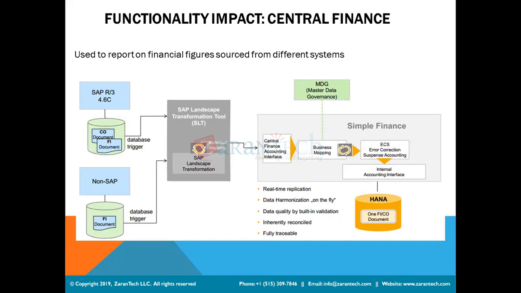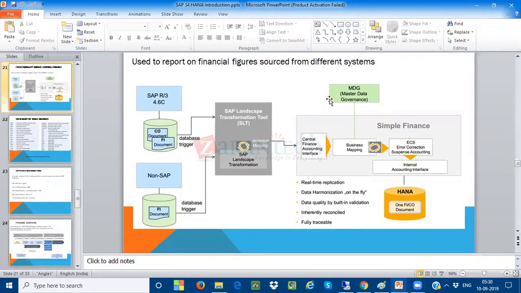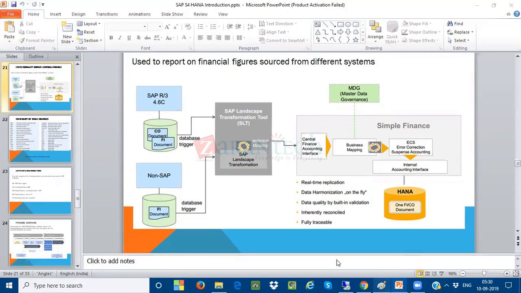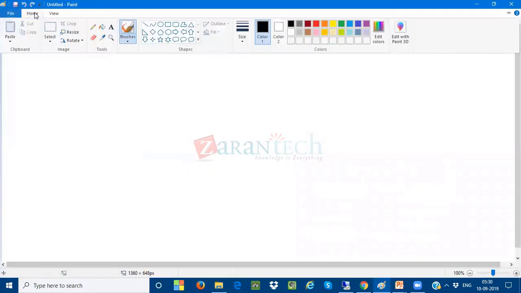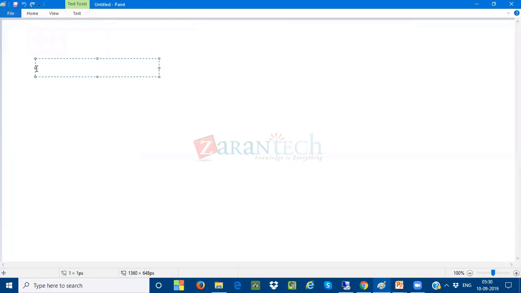Okay, so how is this going to run? The first important thing is what replications I can make from the source system to the target system. There are three replications we are going to do here, in our example also. One is the most important, the replication of FICO documents, very important.